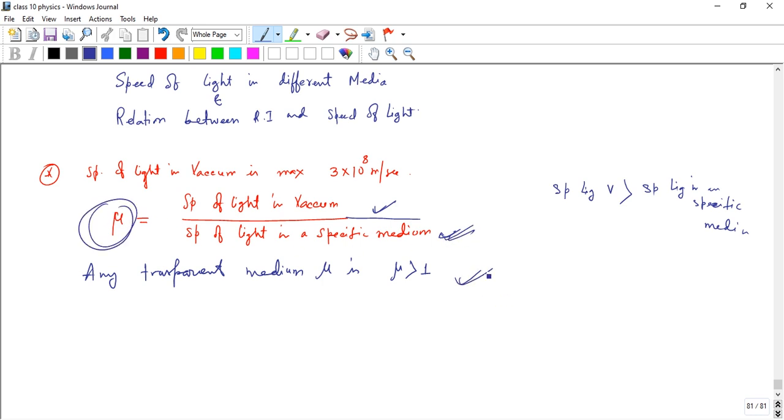So that fraction is always greater than 1 in a transparent medium. That is the definition of refractive index in terms of speed of light.